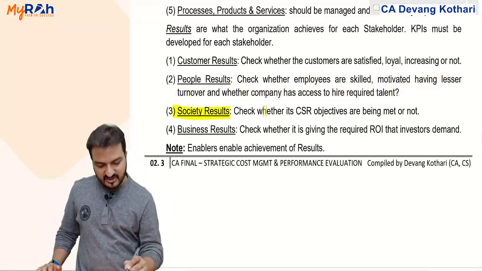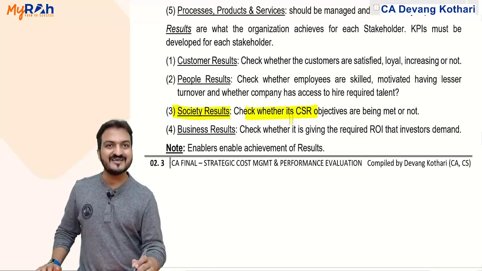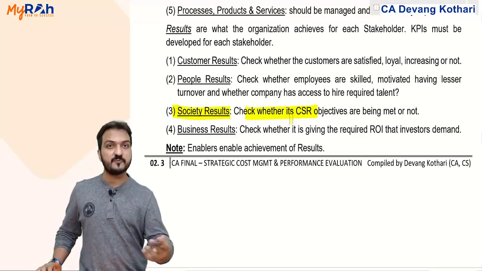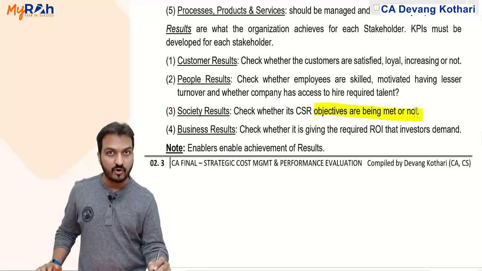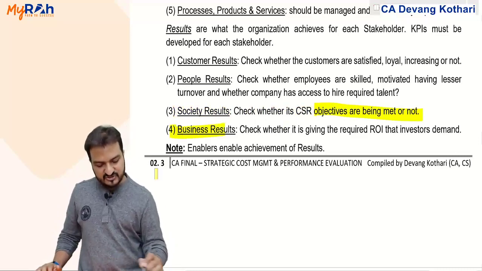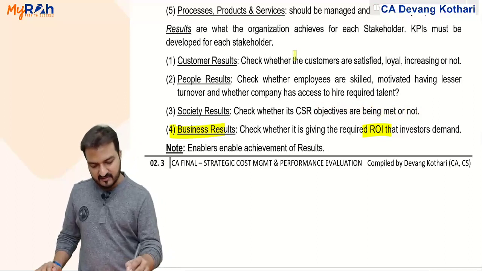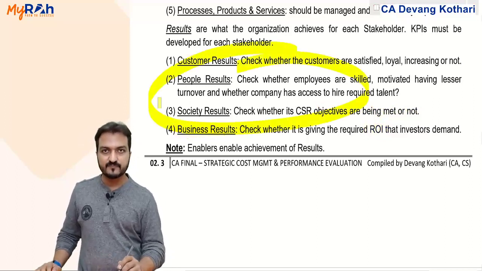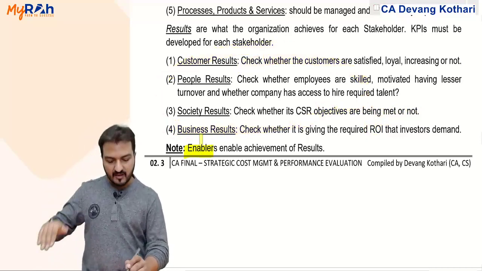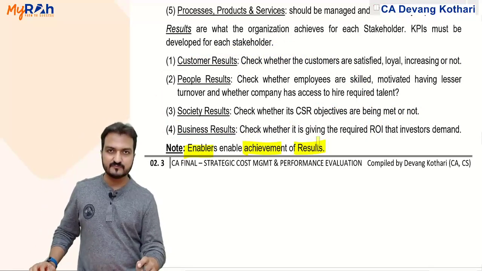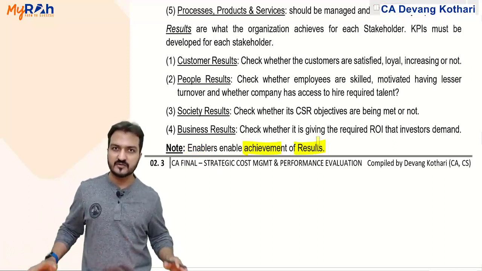Society results means check whether the company's CSR activities, corporate social responsibility objectives, are being met or not. And business results means check whether you are generating good profits or not. All these things you check, that comes under results. Notice the 5 enablers will help you achieve the results. That is the relation between enablers and results.